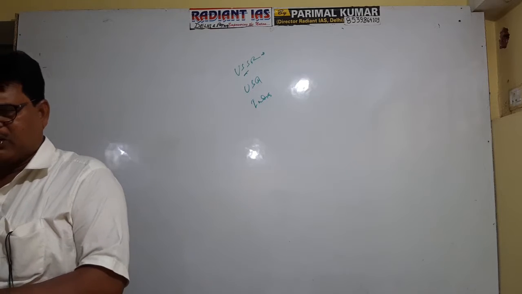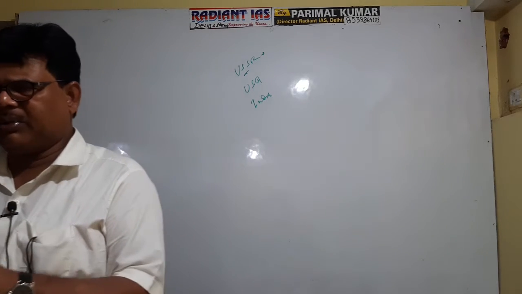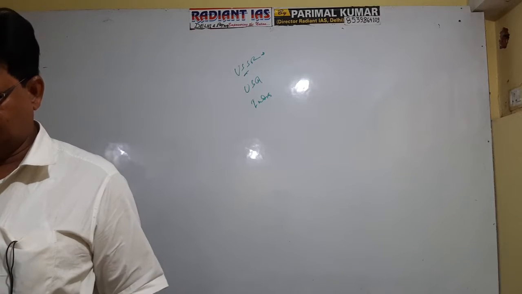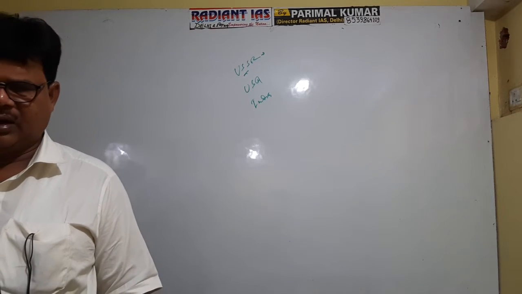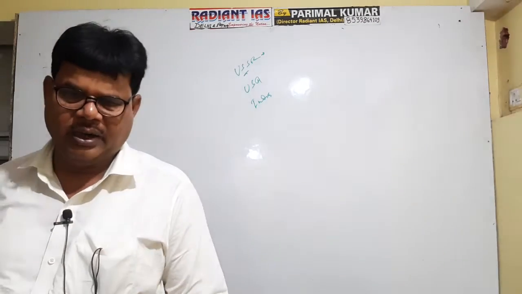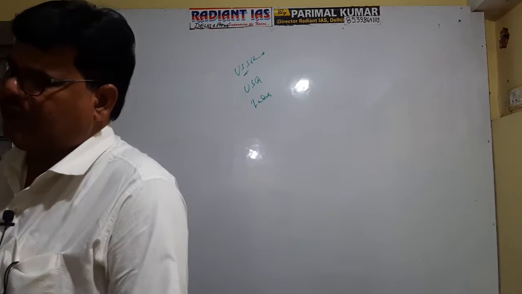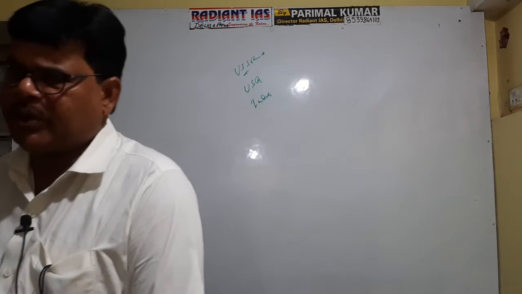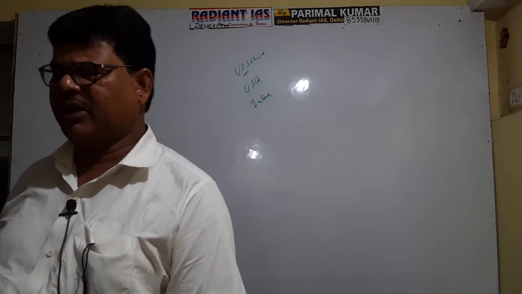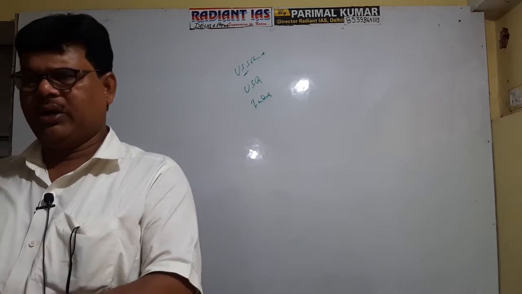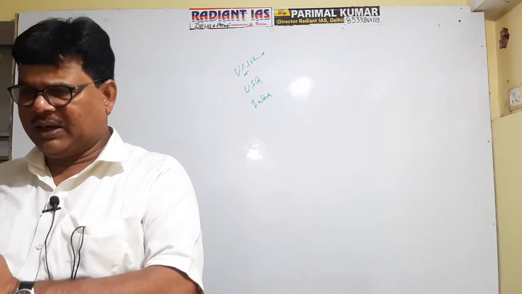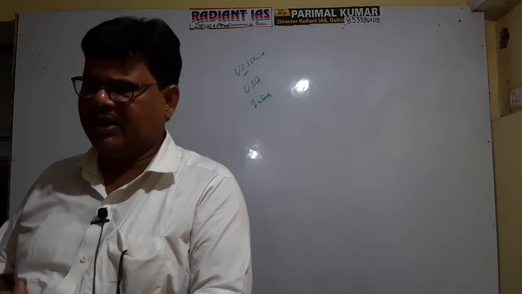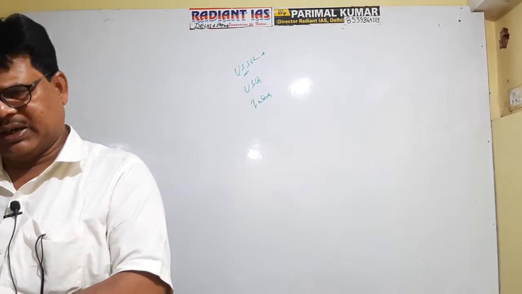Getting clear? So actually, you see, Article 1 of the Constitution contains that India, that is Bharat, shall be a union of states. It contains the provision that the names of the states and UTs will be mentioned in the first schedule of the Constitution. And it also spells out that the territory of India will include the states, UTs as well as acquired territory. Acquired territory is the territory which India gets from a foreign country.